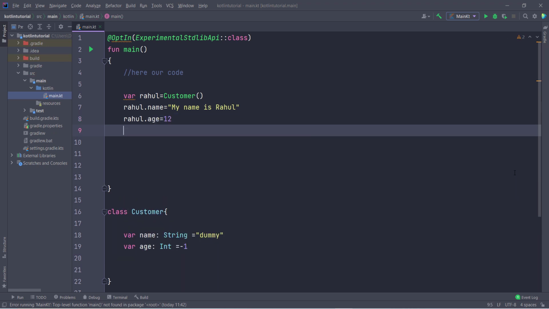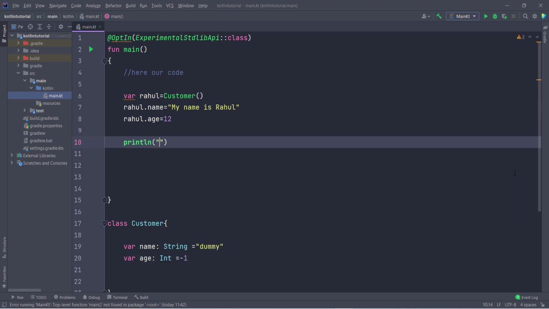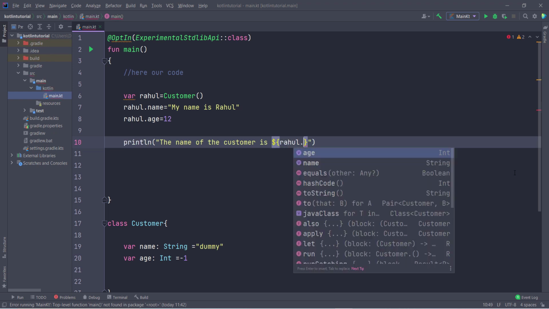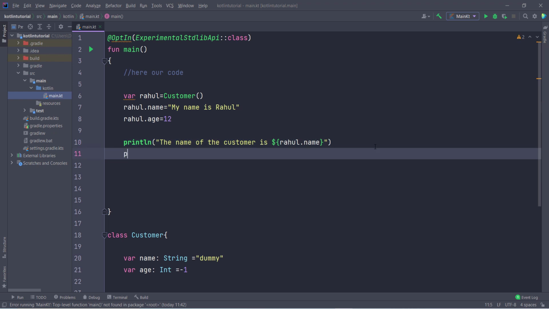Now if I want to print this value, I type println, and inside this I write, the name of the customer is, and then I want to print the value of Rahul.name. So I have to use a dollar sign, then curly braces, and then Rahul.name. You can see it is fine. Now I type println again, and inside this I write, the age of Rahul is, and I want to print the value of Rahul.age. So I type Rahul.age.